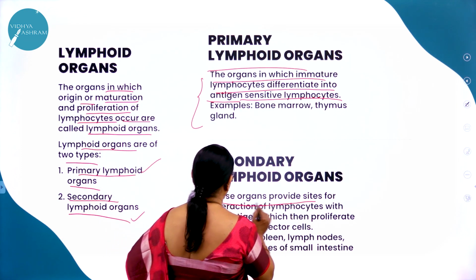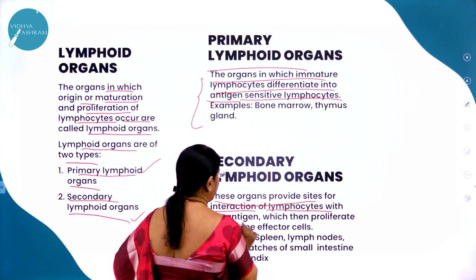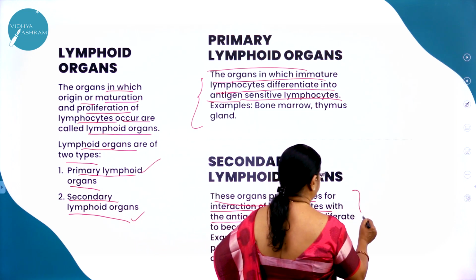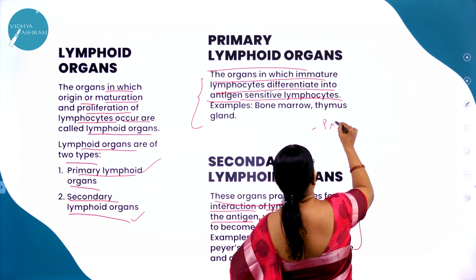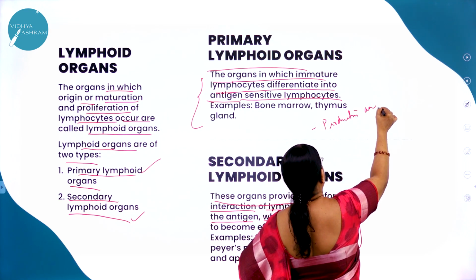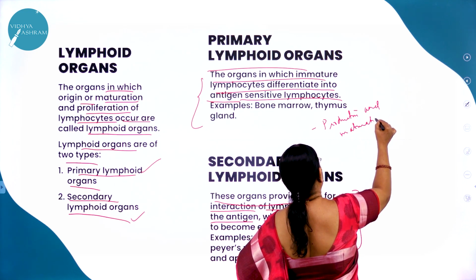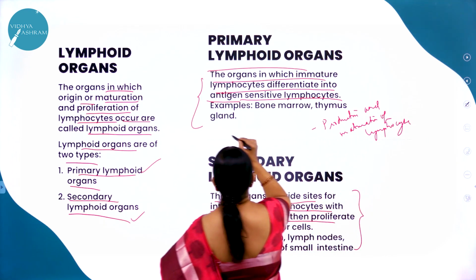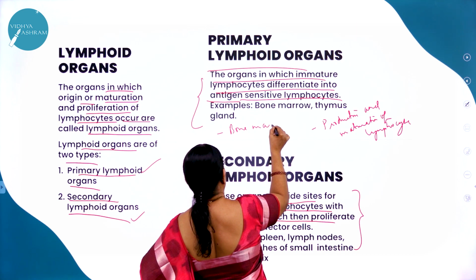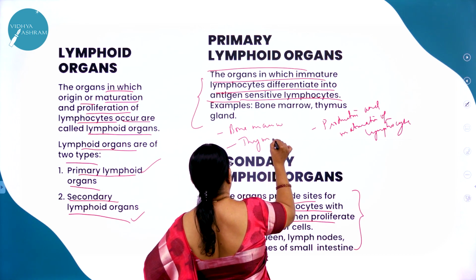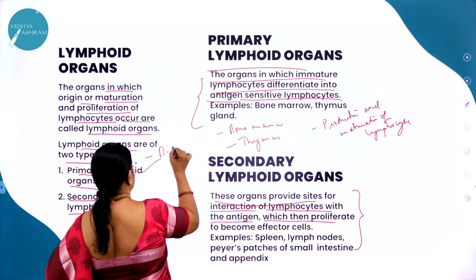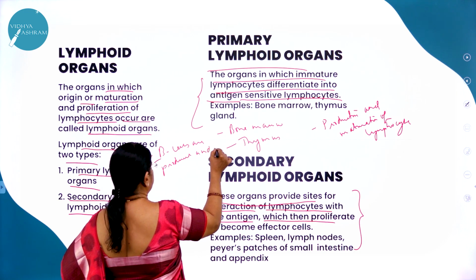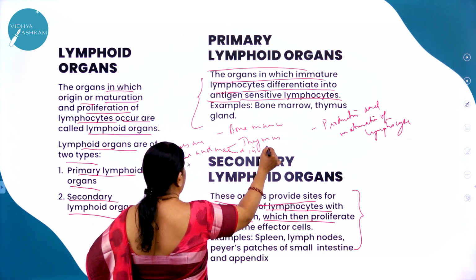These organs provide sites for the reaction of lymphocytes with the antigen, which then proliferate. That is, the proliferation and differentiation takes place here. That is, here production and maturation of lymphocytes takes place. Lymphocytes take place where? In bone marrow and thymus. Here the B cells are produced and matured in bone marrow.